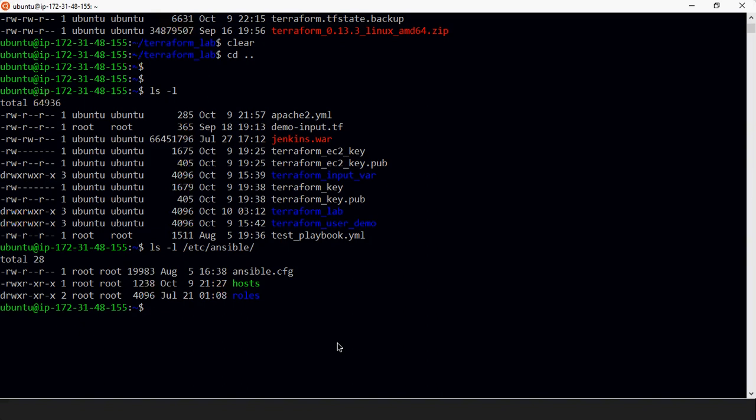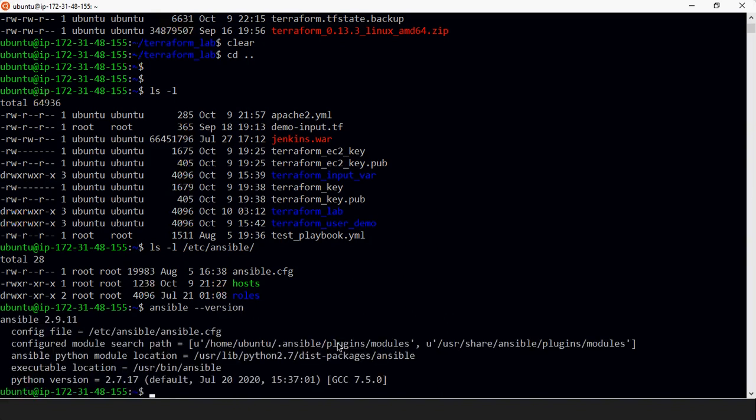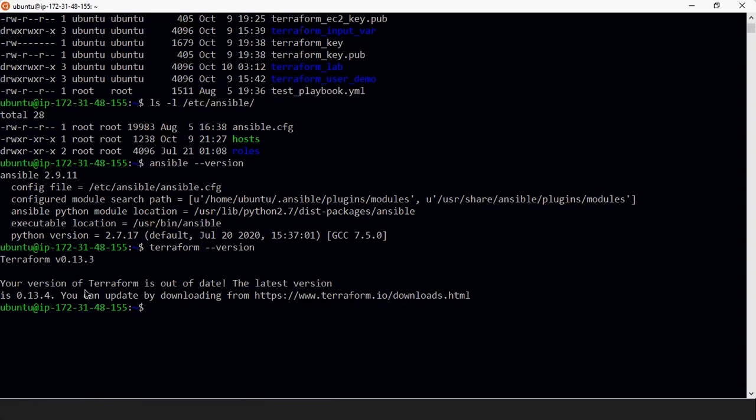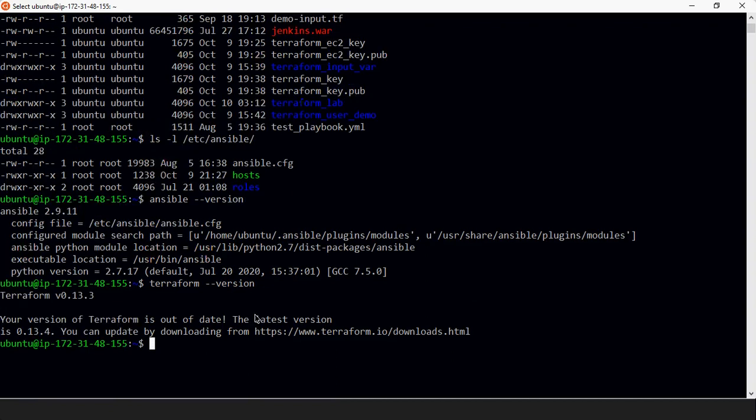If I use ansible --version, it will simply show the version, so your Ansible is installed on your machine. Simply the same thing, terraform version. It will show you which Terraform version you have, if it is properly installed.